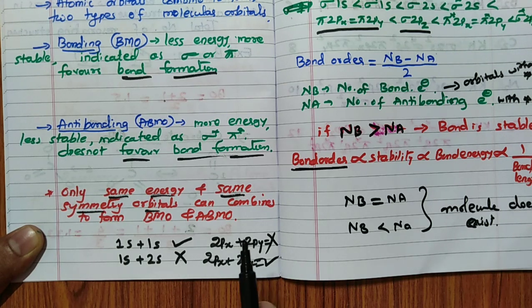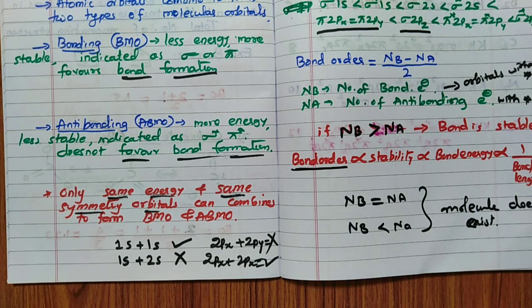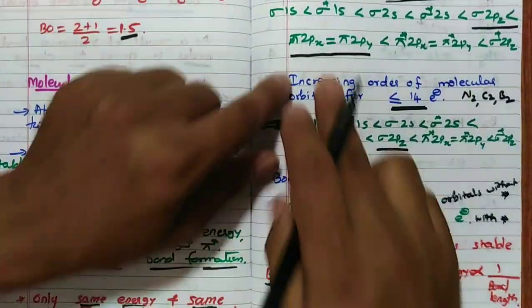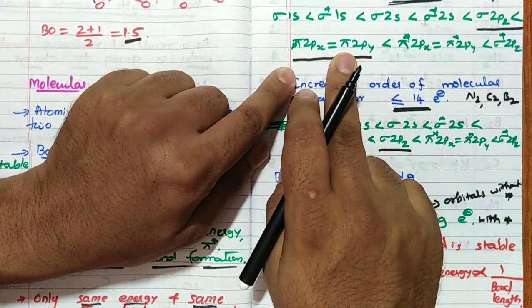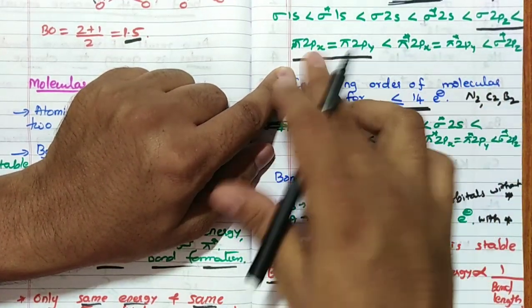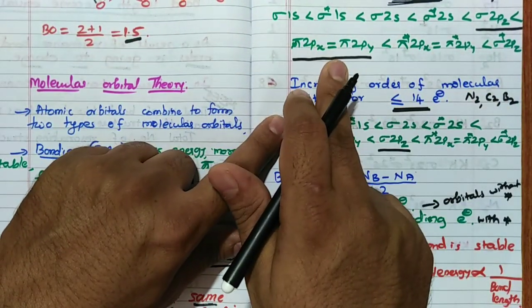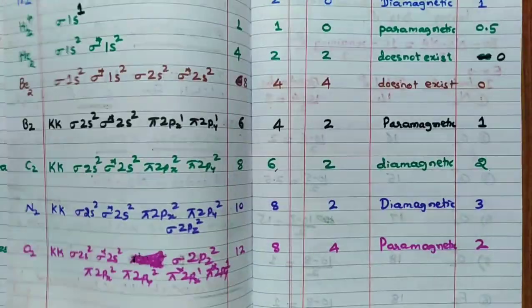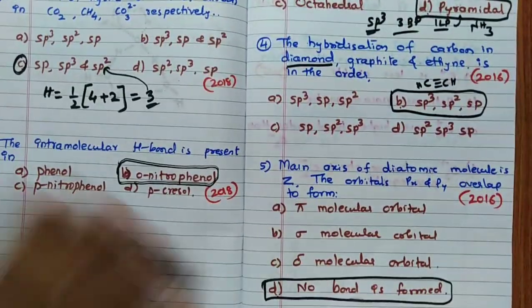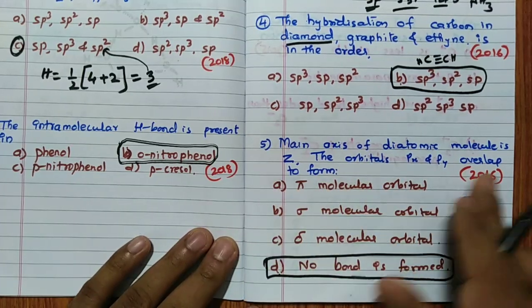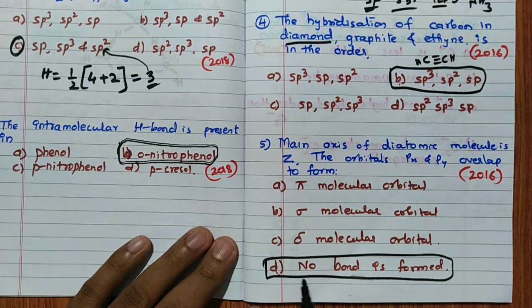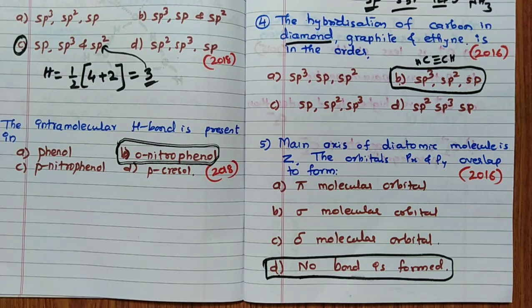So 2px combines with 2px to form pi 2px and pi star 2px. 2py combines with 2py to form pi 2py and pi star 2py. But pi 2px and pi 2py, same energy, we have kept them together here. It does not mean that px and py overlap to form an orbital. Remember, that is wrong. So it is a very tricky question, asked in 2016. Main axis is z, orbitals px, py overlap to form which one? No bond is formed because there is no overlapping possible at all. Remember that point.